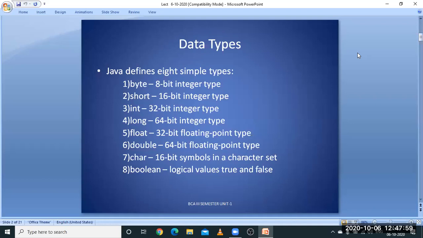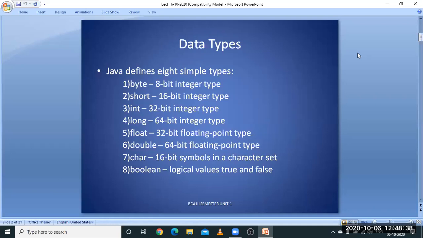And you can observe here, first one is byte, second one is short, third one is int, fourth one is long. These are all integer data types. So they can hold integer data only. These are the 4 data types which can hold integer data. The first one, byte, is an integer data type which holds only 8 bits of data. Second one, short, which is also an integer data type, holds 16 bits.